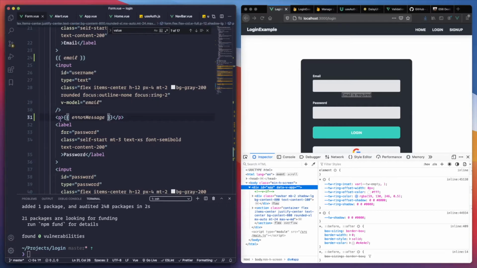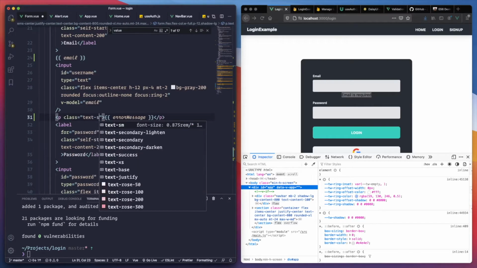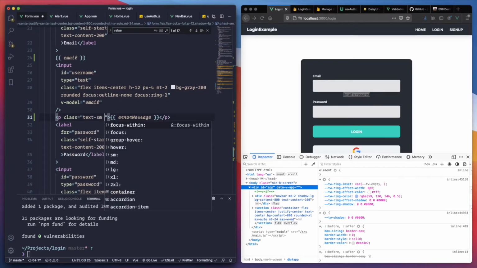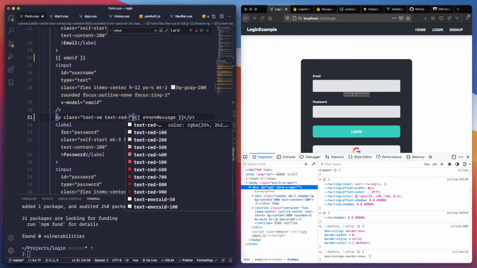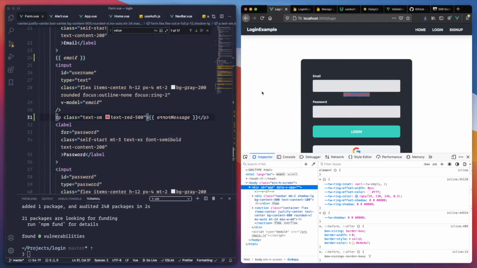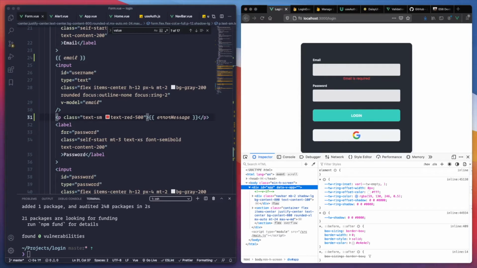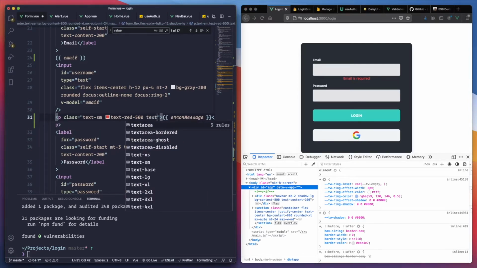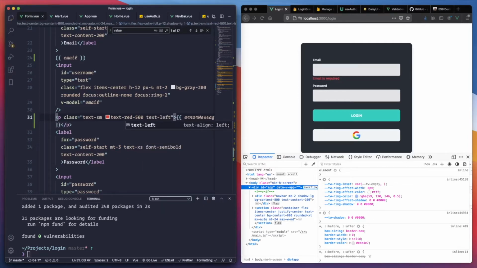So let's handle this a little bit better. That error message. Let's do some classes here. Let's do text small. Text red 500. And let's do, what else we can do here. Text left. There you go. Email is required. Should be enough, right?